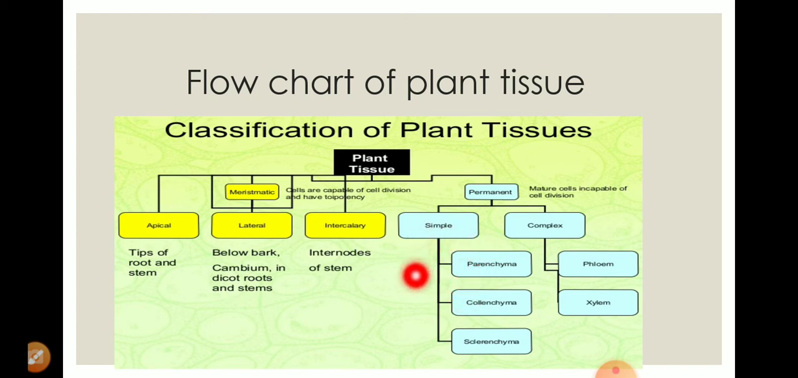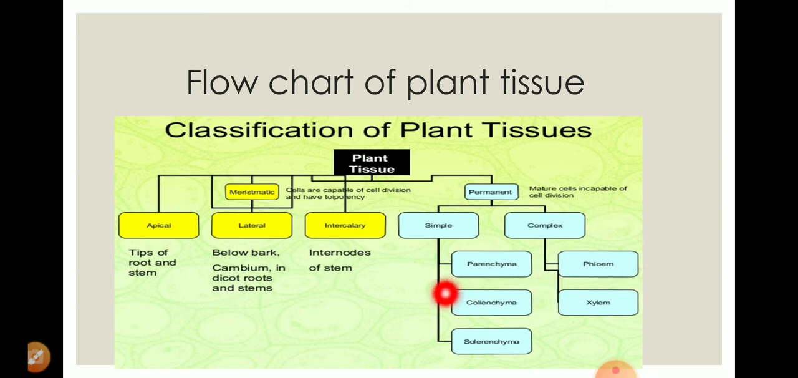These three types of permanent tissue are composed of one type of cell, that is, a similar group of cells. But here, as the name reveals, in complex there is a complexity. It means they consist of different types of cells. Example, phloem and xylem. Xylem tissue consists of 4 different types of cells, and phloem also consists of 4 different types of cells. So they are called complex permanent tissue because they consist of different types of cells.